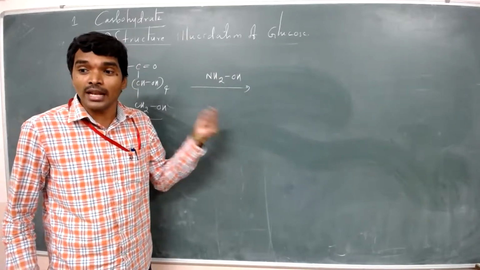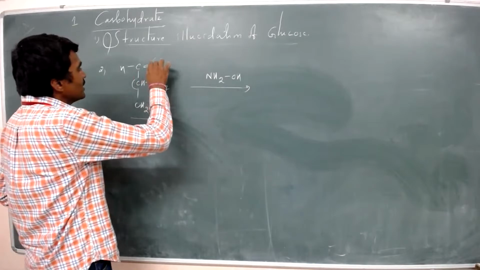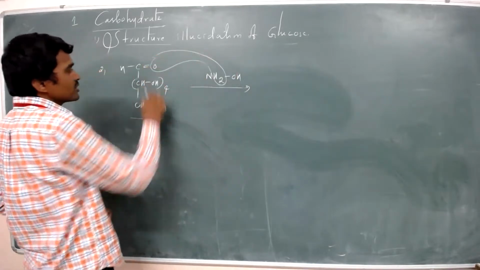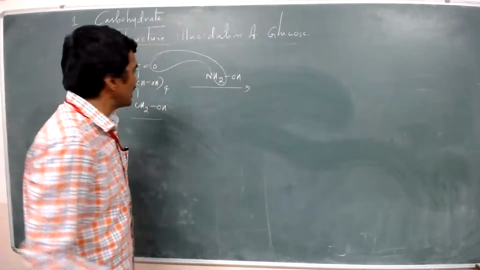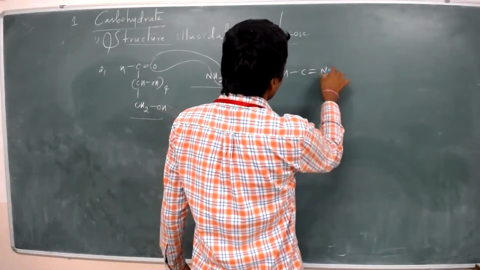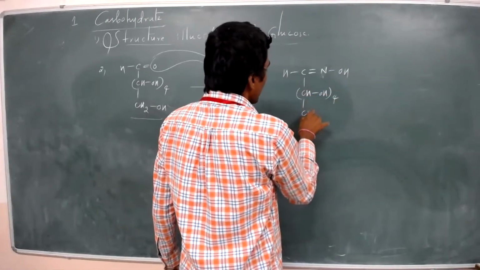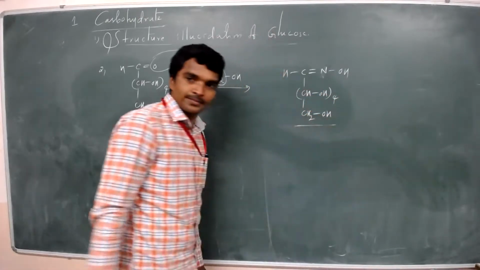Here, in the glucose, the oxygen and hydrogen, the water molecule, will be eliminated outside. HC double bond NOH, CH2OH taken 4, and CH2OH is formed.